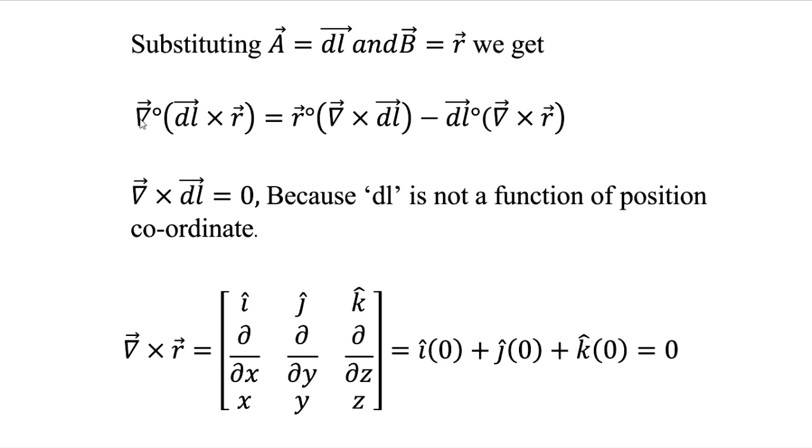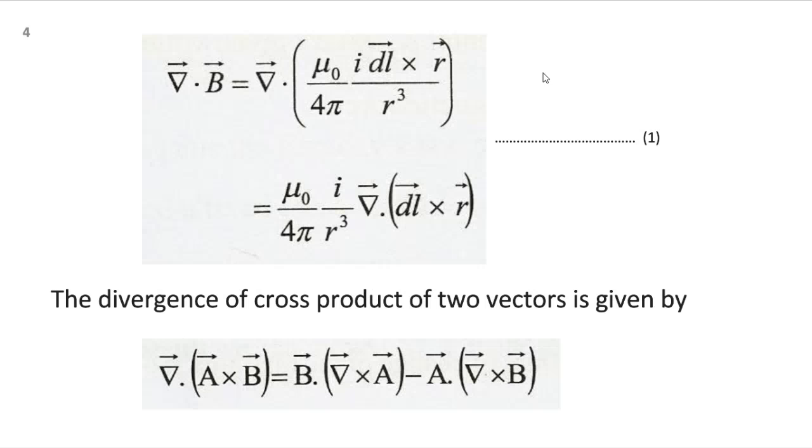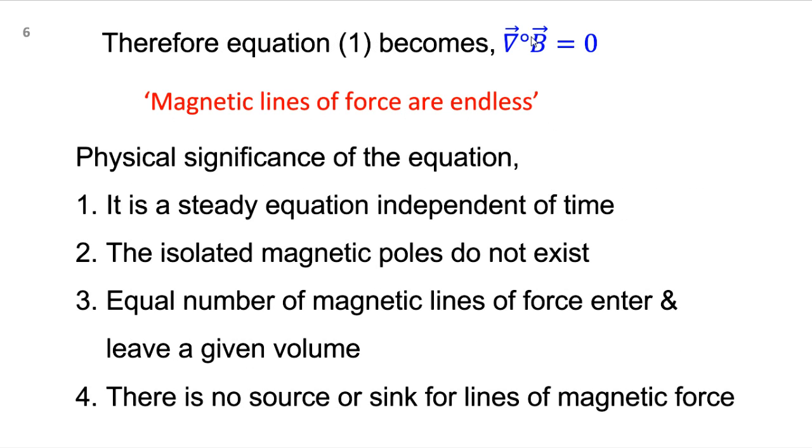So what happens? In this equation, this term becomes 0 because the dl is not a function of the position coordinate, and in this particular case, del cross r is going to be 0. So the final conclusion from our first equation, that's what we have written here: del dot B. So this equation reduces to del dot B equal to 0. That means the divergence of the magnetic field is going to be 0.